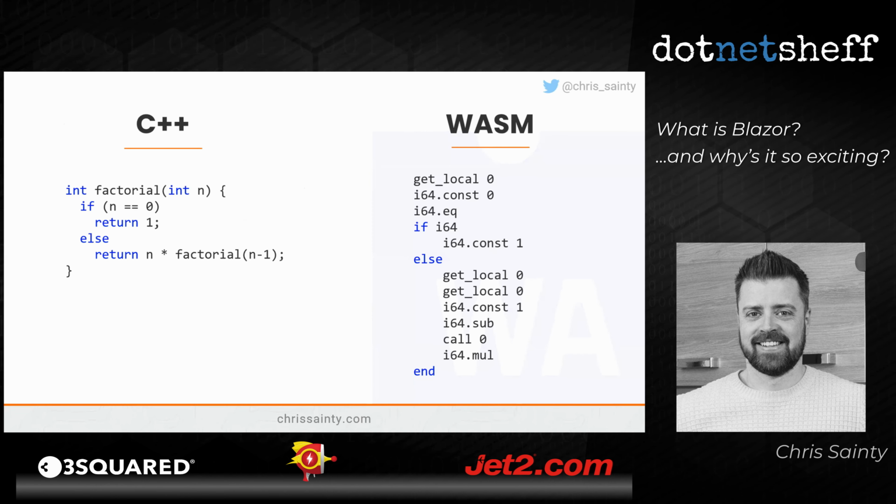So this is a C++ method on the left here, and on the right is the textual representation of that as WebAssembly. As I said, WebAssembly is a bytecode format, so this is a textual representation of it. You can actually write WebAssembly this way if you really want to. It's not my cup of tea, but some people do. So if that's your thing, then you can have at it. But usually you'd write in a higher level language and compile down to it.